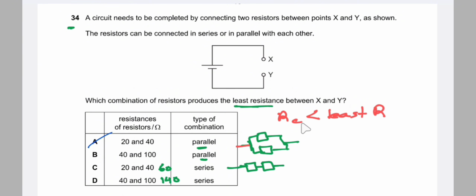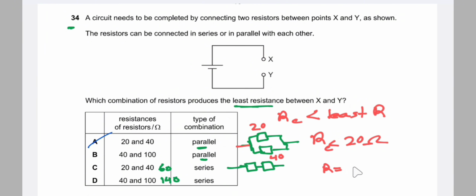The resistance of the combined resistor is less than the least resistance. That means for option A, if we look at the resistance values, 20 and 40, the resistance of the combined is less than the least resistance, that is 20. So the resistance of the combined is less than 20.